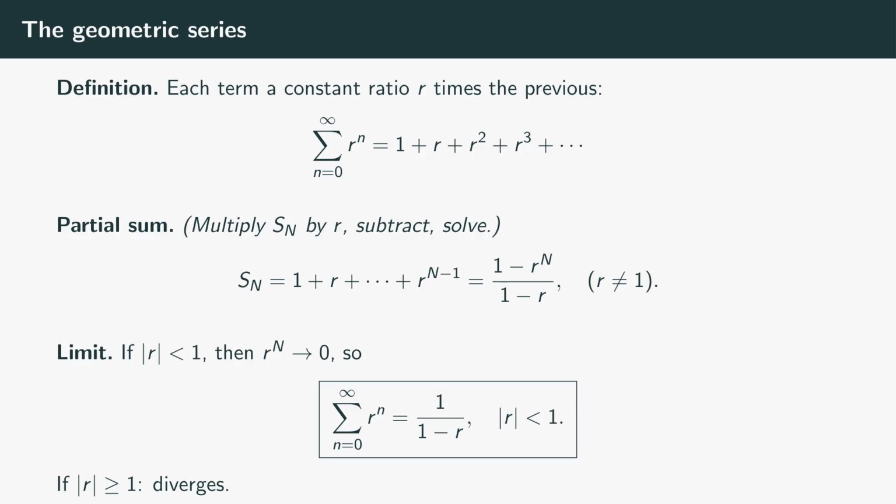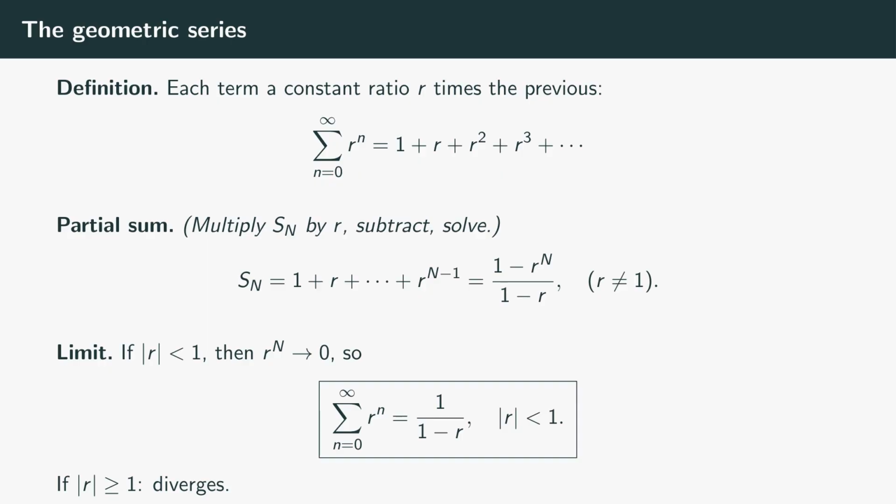The beautiful thing about a geometric series is that we can compute the partial sum in closed form. Take S sub n equals 1 plus r plus r squared, and so on, up to r to the n minus 1. Multiply both sides by r: r times S sub n equals r plus r squared, and so on, up to r to the n. Subtract: S sub n minus r S sub n equals 1 minus r to the n. Factor: S sub n times the quantity 1 minus r equals 1 minus r to the n. Solve: S sub n equals the quantity 1 minus r to the n over 1 minus r. Three lines of algebra, no calculus required.